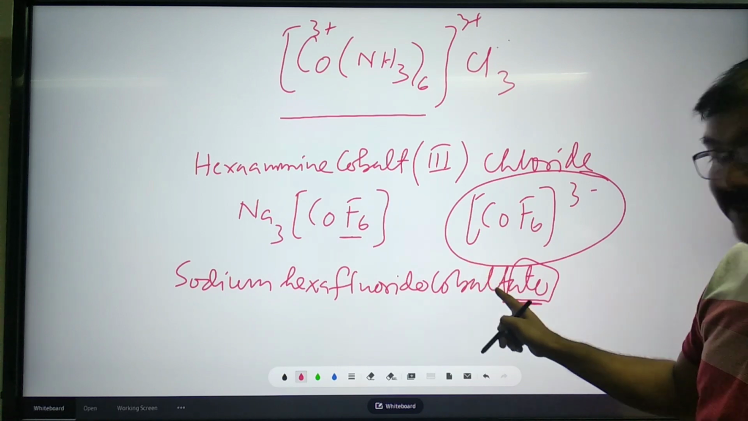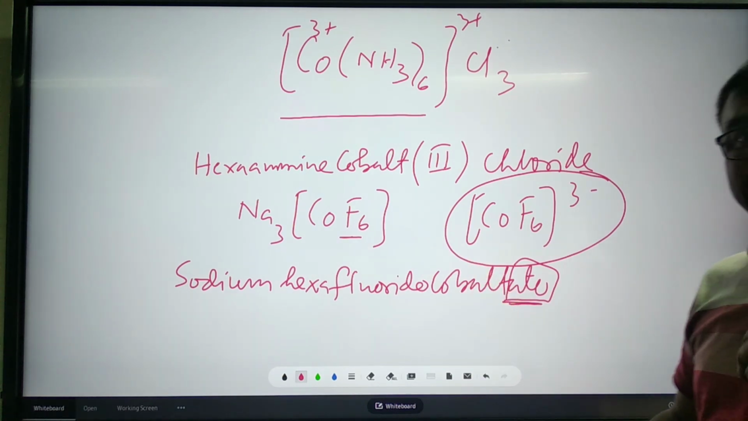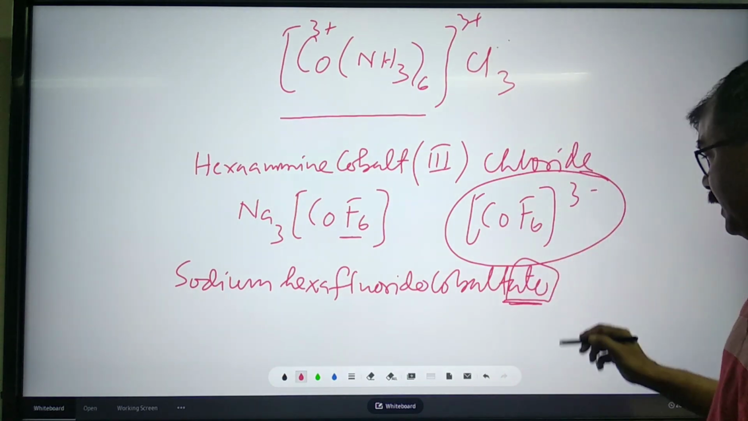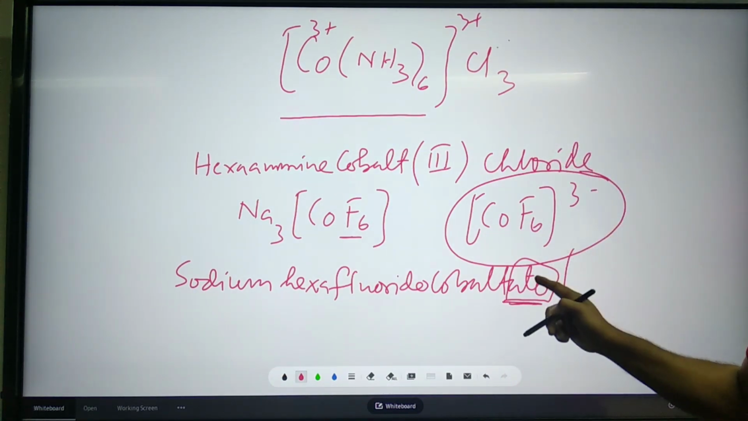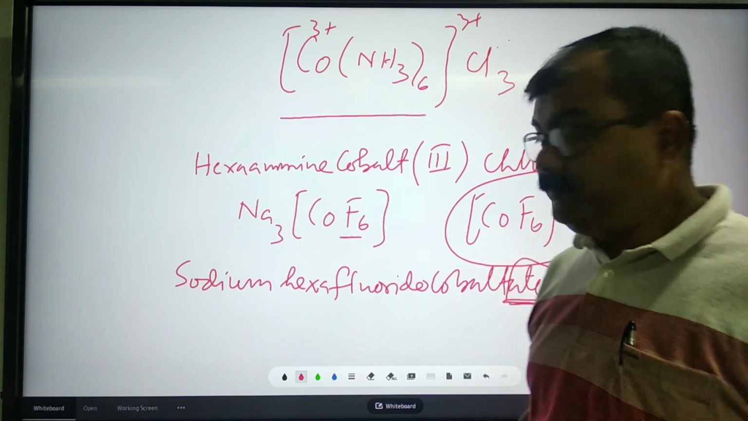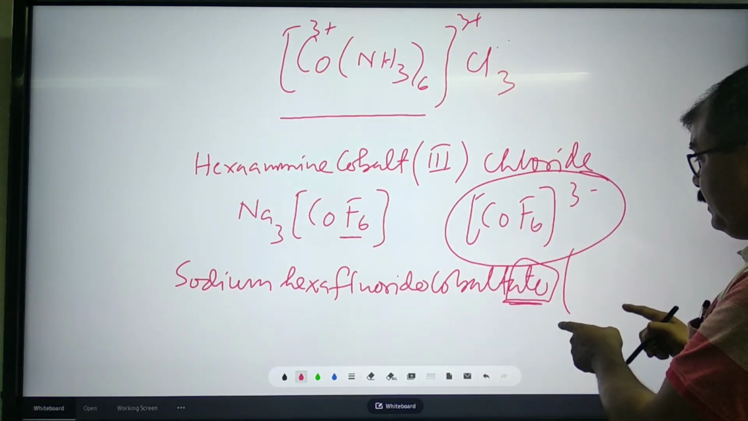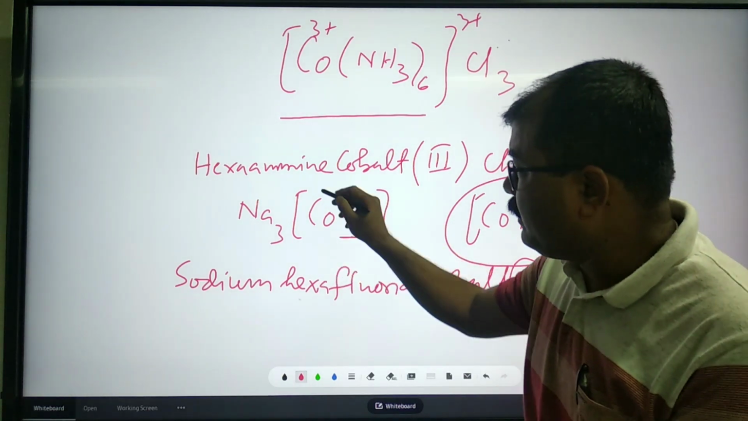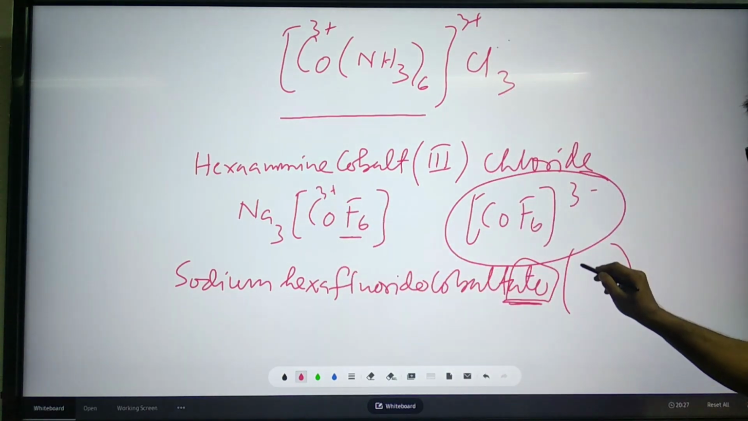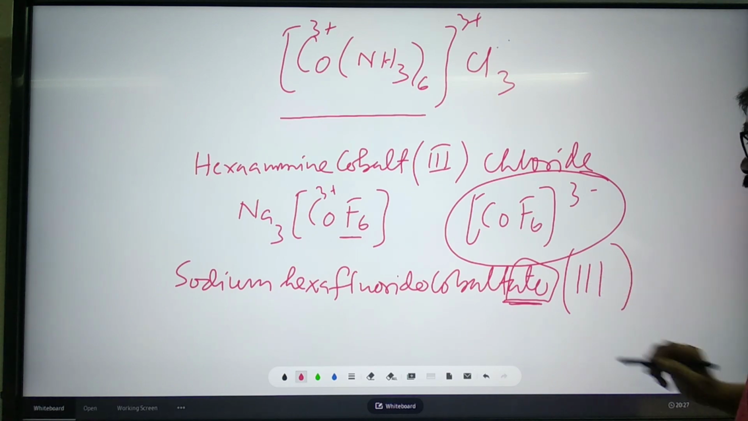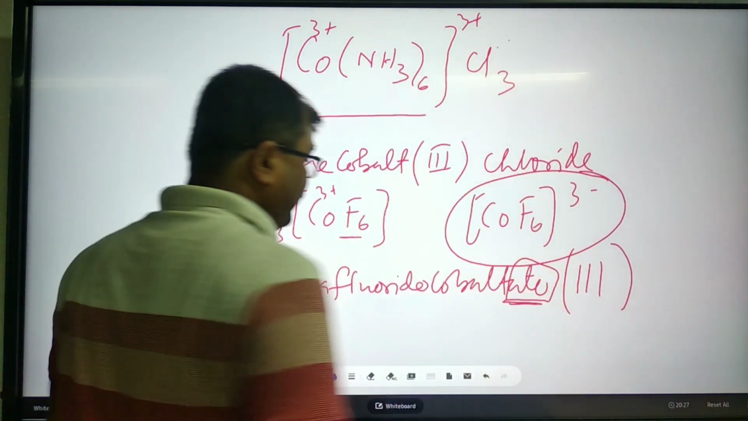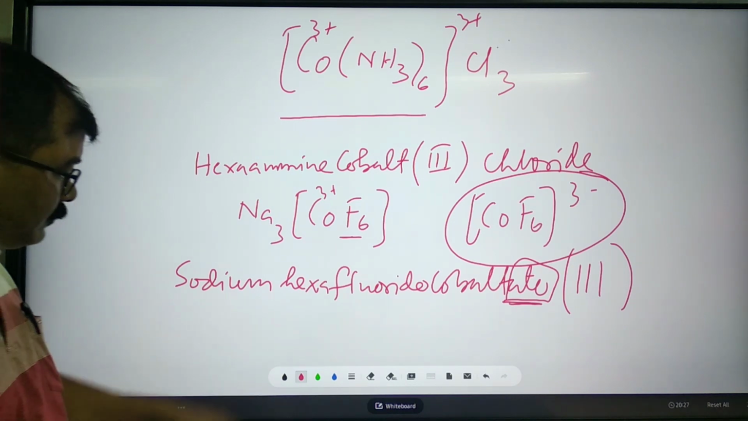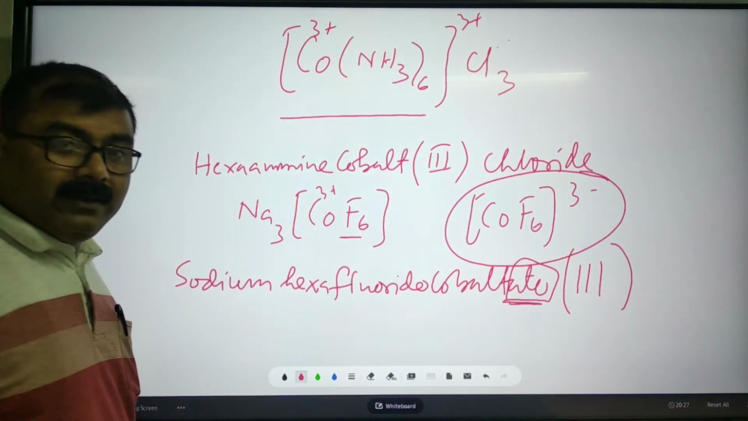Cobaltate. This is cobalt, this is cobaltate. It will be nickel, nickelate. It will be platinum, platinate, and so on. Yes, cobaltate. Primary valency must be mentioned inside the parenthesis, like that. What is the primary valency? Here it is 3 plus, but you have to write it like that. It is 3. So sodium hexafluorido cobaltate 3. Like that.